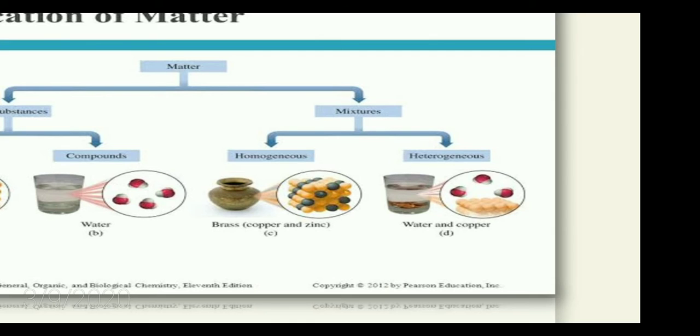What happens? You can clearly see two layers, two different kinds. You can see the oil floating on top of the water and you can see the water layer separately. So if we can distinguish the two types of particles, we can say that it is a heterogeneous mixture.